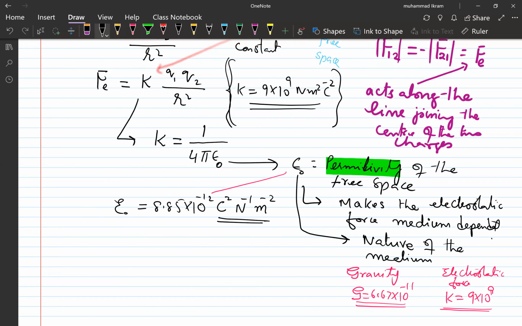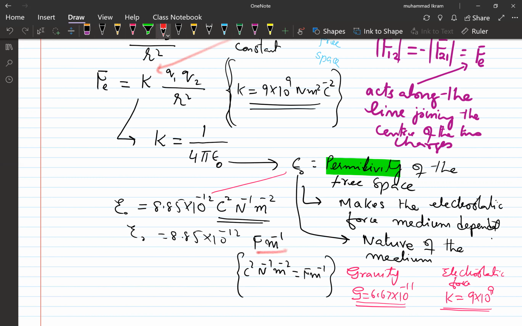This is also equal, sometimes we can say, to 8.85 into 10 raised to the power minus 12 farad per meter. And I leave it upon you to find how coulomb square per newton per meter square is equal to farad per meter. So these both are the SI unit. Usually this is much more standard. These both are the SI unit of what? The SI unit of the permittivity of the free space. So that is how we can write the value of this.